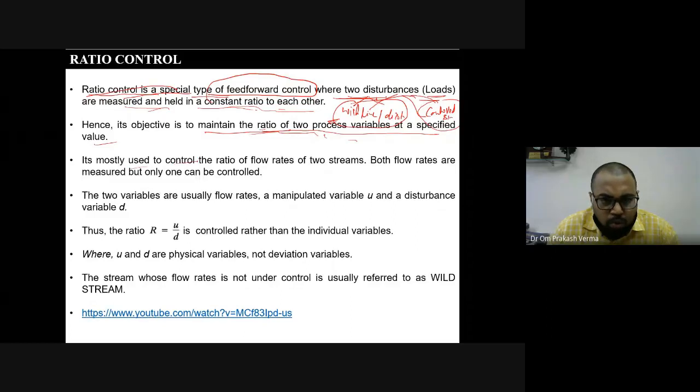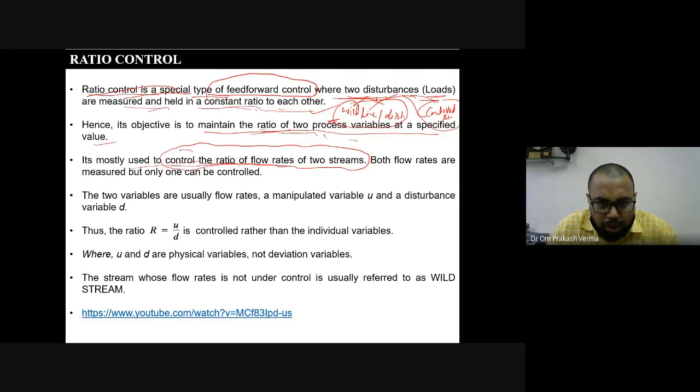It is mostly used to control the ratio of flow rates of two streams, as I told in the first point. There are two streams flowing, and we are going to control the ratio of the two flow rates, right? Both flow rates are measured, but only one can be controlled. Which one? Controlled stream. However, both the wild line and the controlled stream are measured, and with the help of both streams, we are going to control only the controlled stream, right?